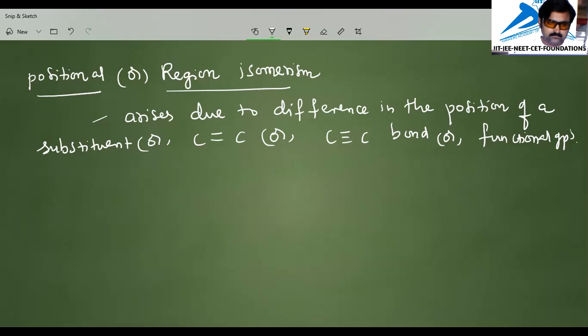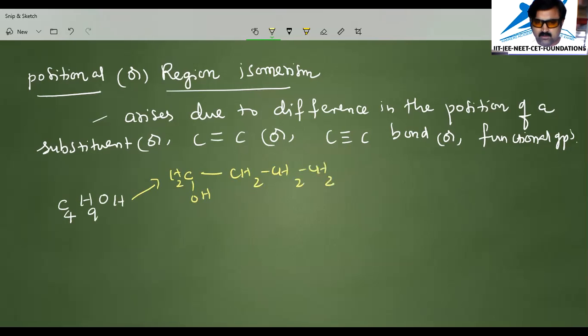Now we have taken one alcohol with formula C4H9OH, and I can write it in different ways like this. I can write this as CH2OH, CH2, CH2, CH3. That means on the first carbon I am keeping OH.